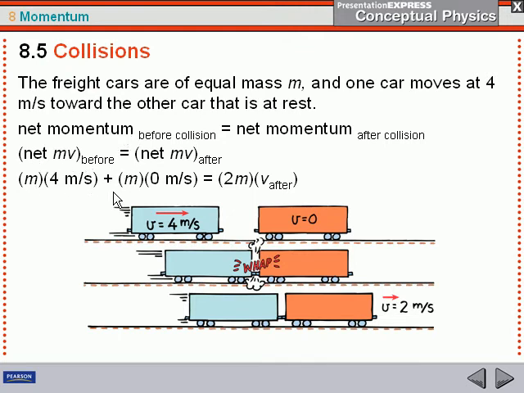Here's the momentum before, so we look at the momentum of the blue car and the momentum of the orange car. Then we look at their momentum afterwards, and since they have the same mass, we can add those two masses together to come up with 2m, and there's their velocity afterwards.